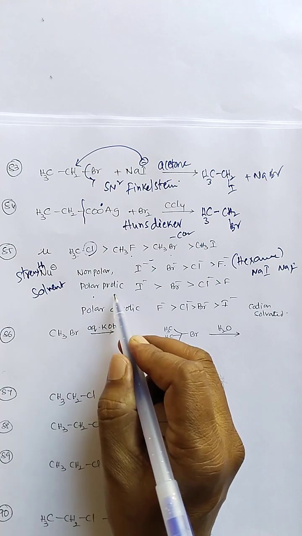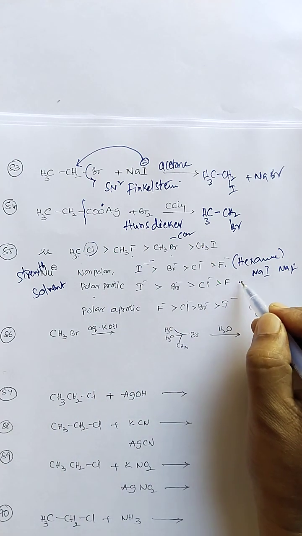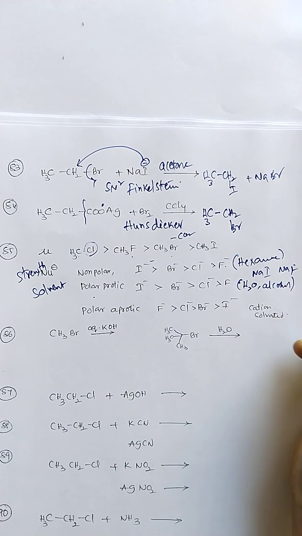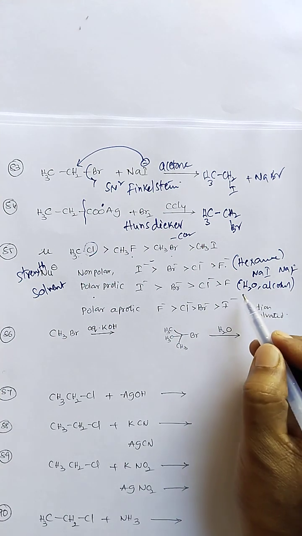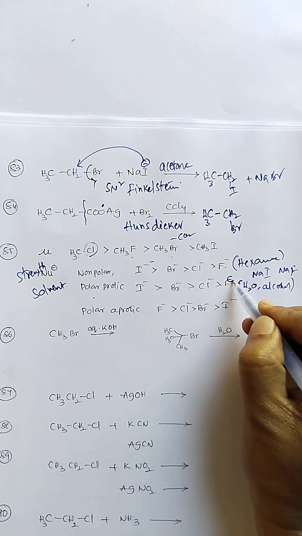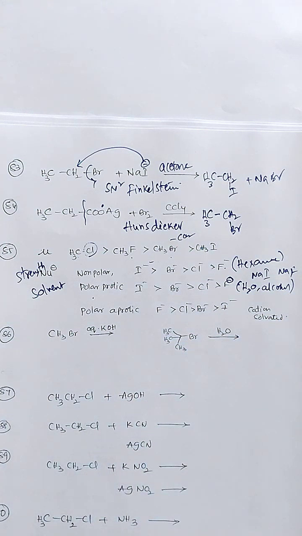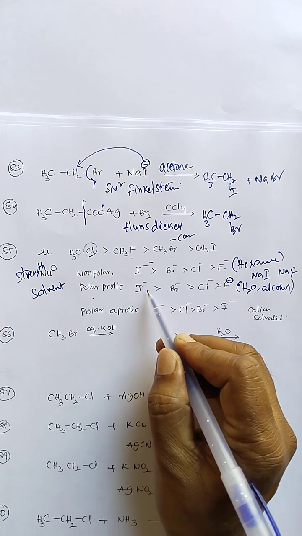So in polar protic solvents, polar protic means water and alcohols are the polar protic solvents. Here hydrogen bonds are formed; the fluoride anion forms hydrogen bonds, therefore automatically iodide has no hydrogen bond, so its nucleophilic strength is more.